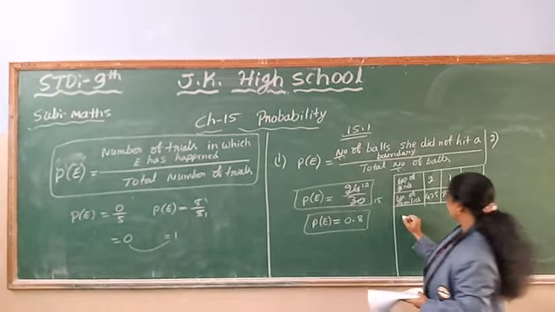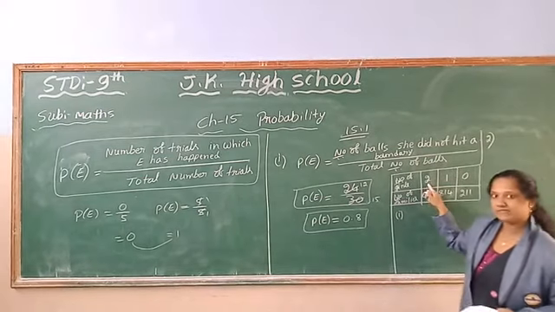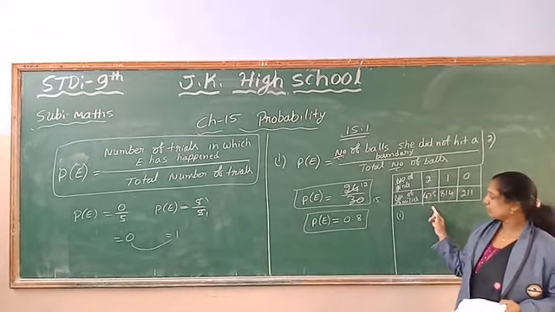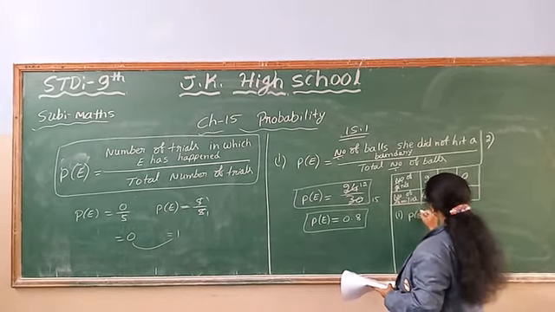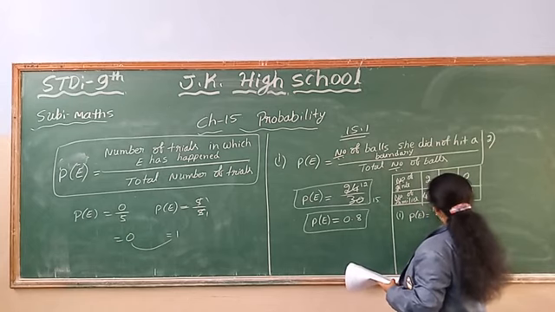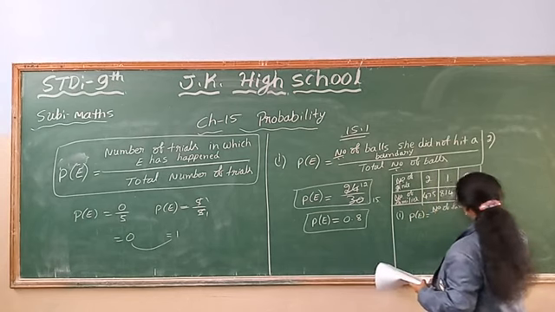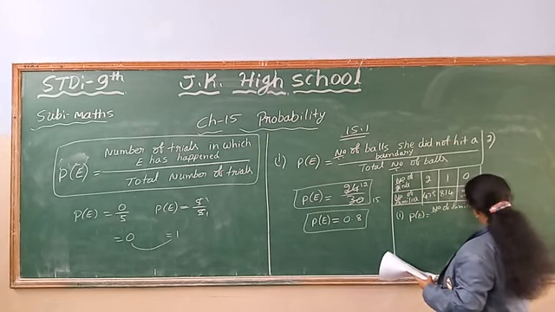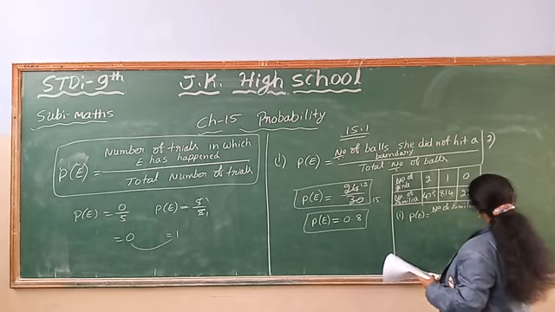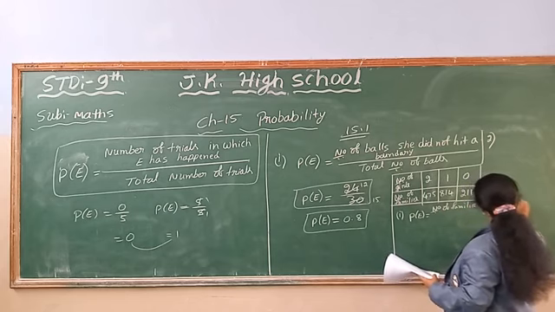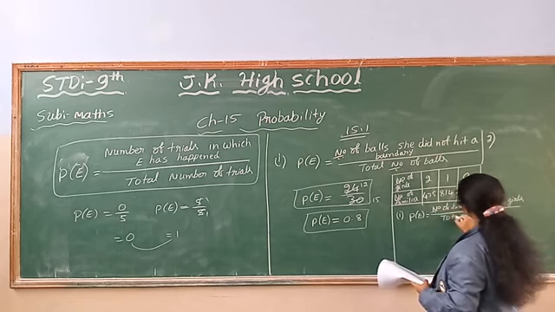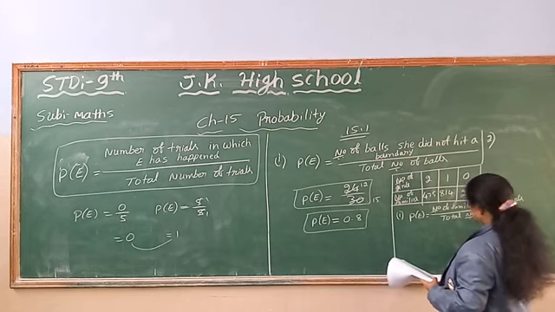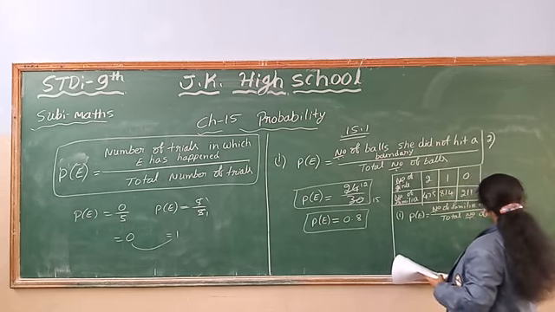So first I have to find the probability of families having 2 girls. The probability of an event is the number of families having 2 girls divided by the total number of families. This is the probability formula we have to use here.